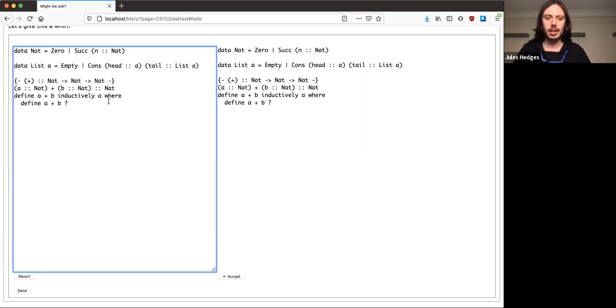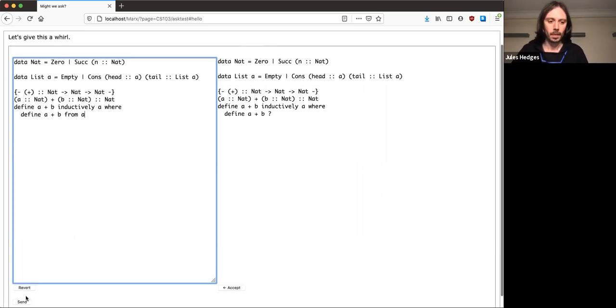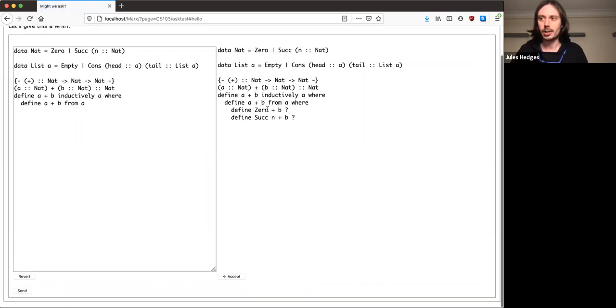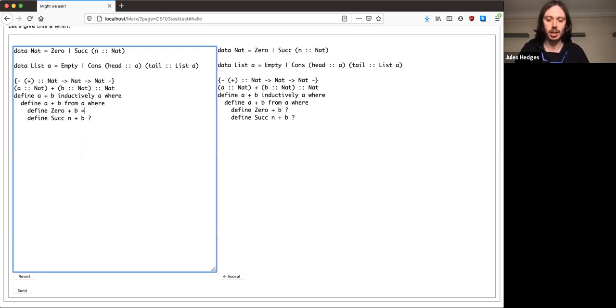Okay, so the next thing that I want to do is to inspect one of the inputs. I'm going to inspect the a input, so I'm going to write from a. Now, Ask tells me that a is either 0 or it is the successor of some natural number called n. Okay, so we can deal with these two cases in turn. So what is 0 plus b? Well, we don't need to inspect what sort of thing b is because we know that 0 plus b is always b. So in this case, I can just write equals b and then we're done.